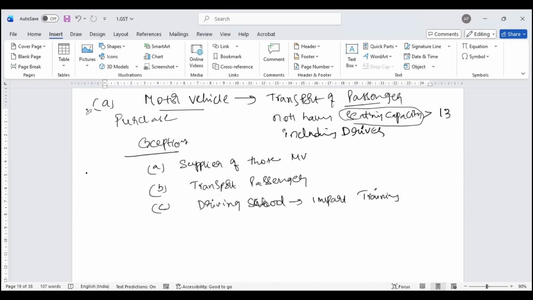I fit in here under transportation of passengers. This car is not meant for personal use. These specific clients have a specific requirement. They need to be picked up and dropped. If I take them in a normal Swift Dzire or Maruti 800, they will not come to my hotel. So to retain them, I need to have these cars. Yes, you can claim input tax credit.